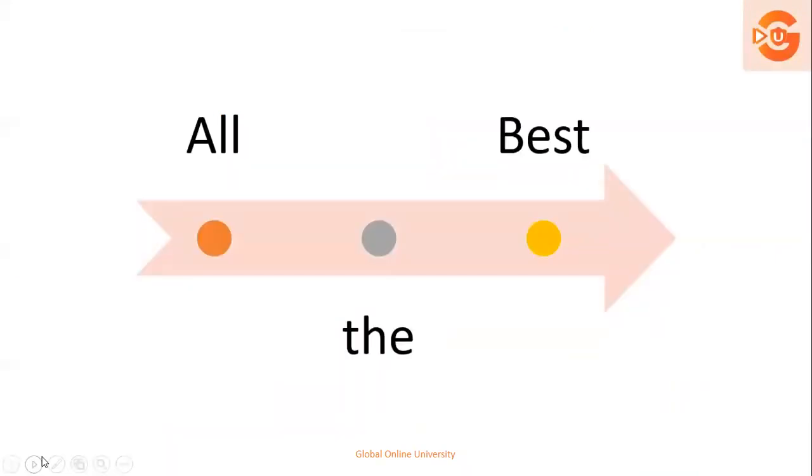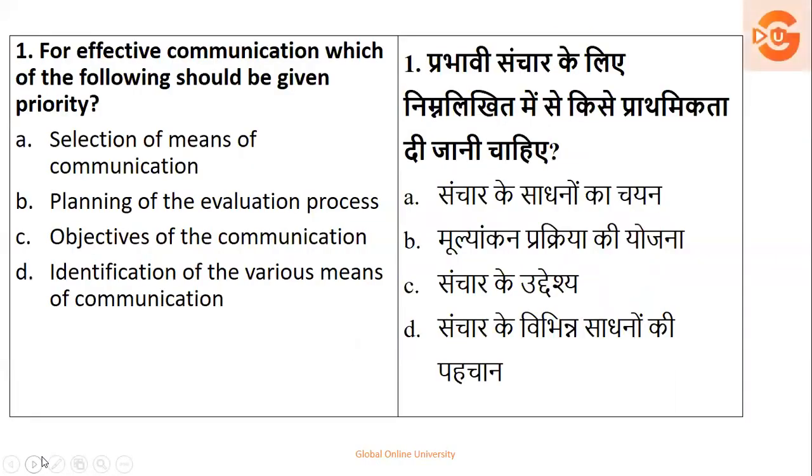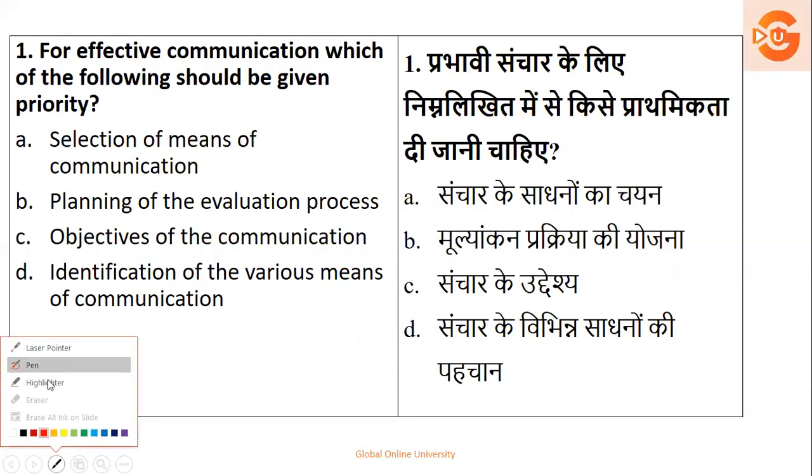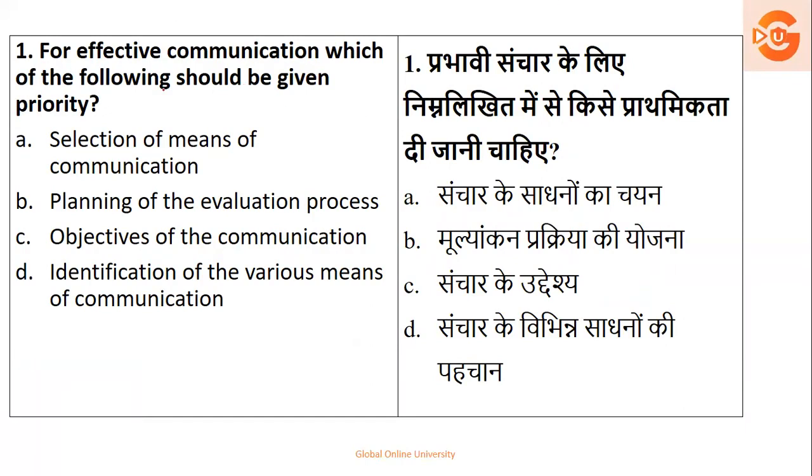Okay, so here let's start with our question number 1. Question number 1 talks about: for effective communication, which of the following should be given priority? If you want the communication to be effective, which things should be on priority: the selection of communication, the planning, the objectives, or identification?